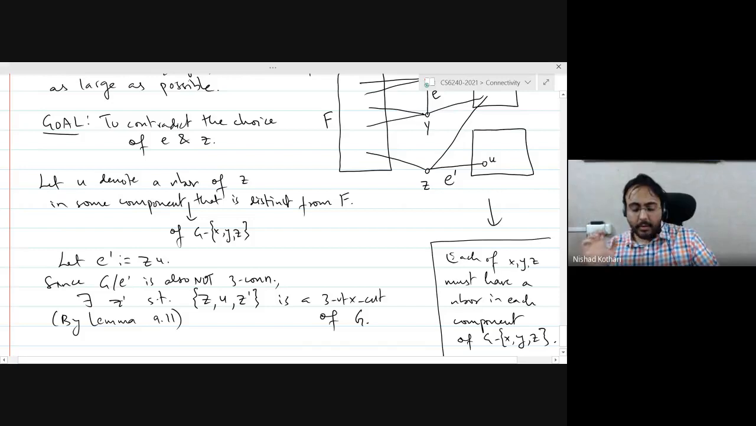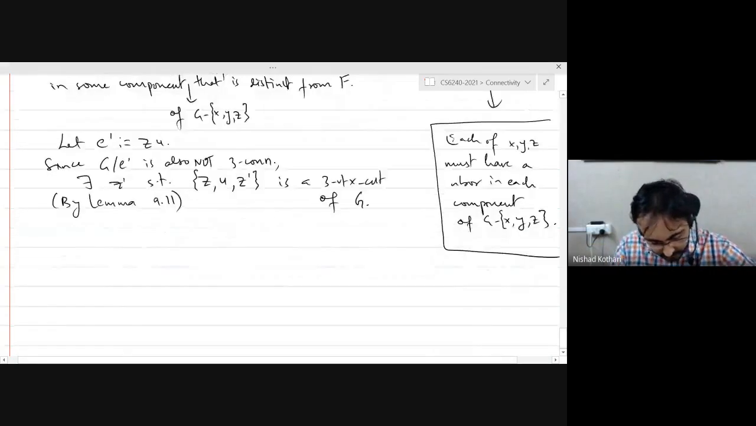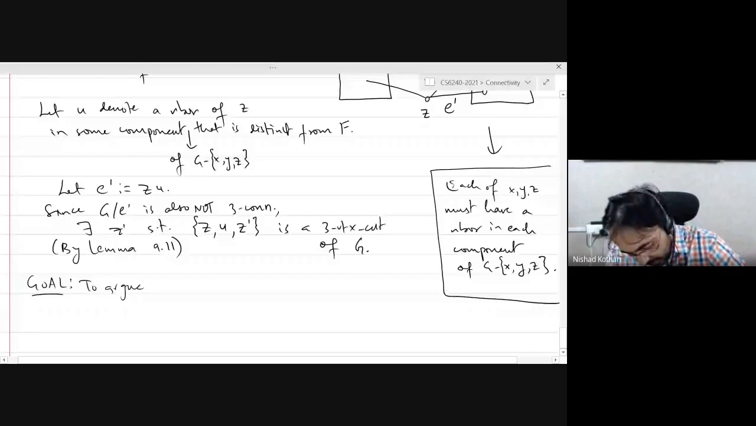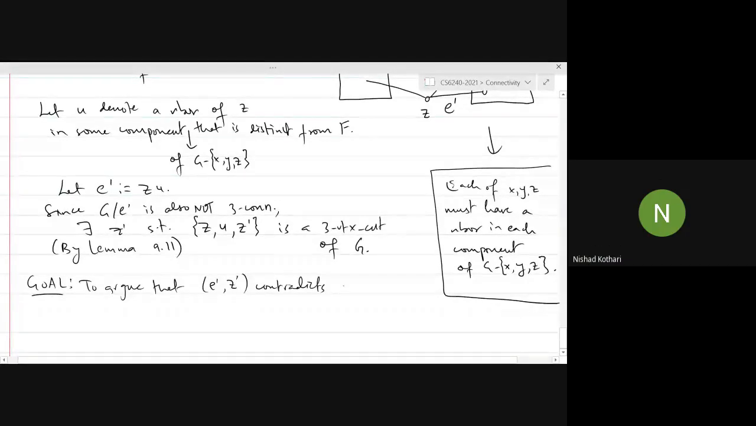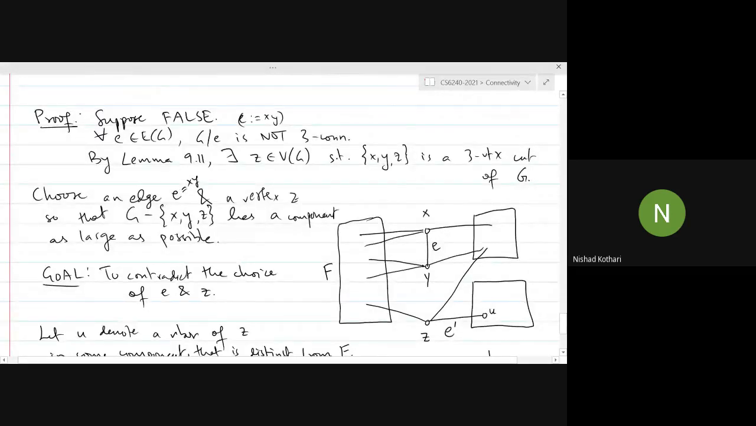Okay, I want to now convince you that the choice of E prime and Z prime contradicts the choice of E and Z. To argue that E prime Z prime contradicts the choice of E and Z: we chose E and Z in such a way that there was a component that was as big as possible after deleting the vertices X, Y, Z. So I want to now convince you that when you delete the ends of E prime and the vertex Z prime, you will get a component that is bigger than the component F. It will have more vertices than the number of vertices in F.